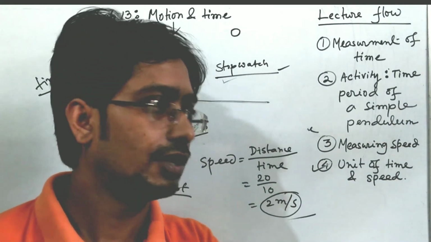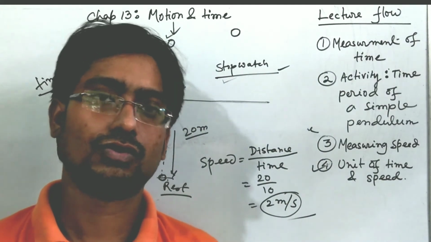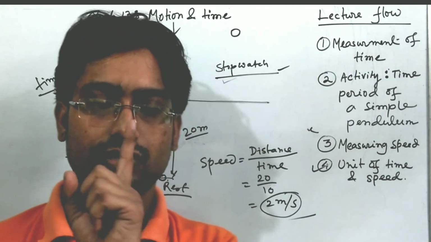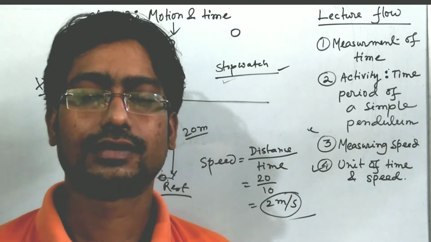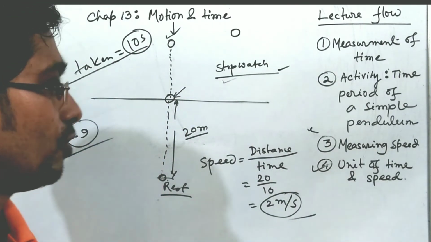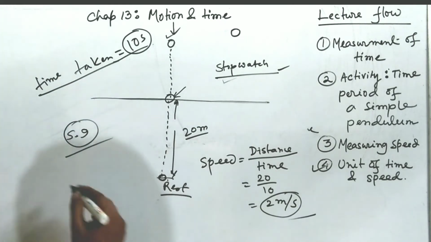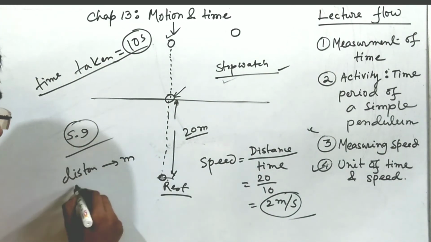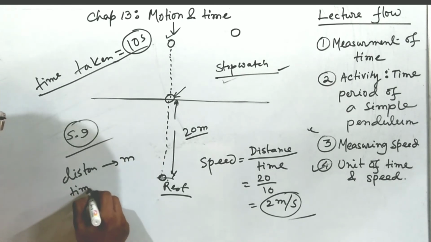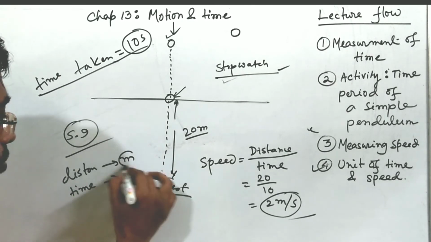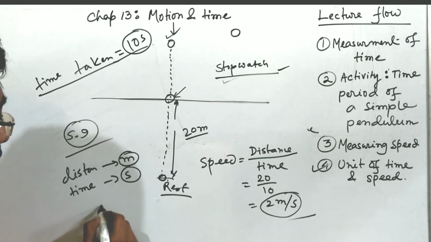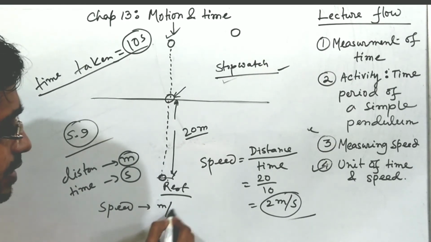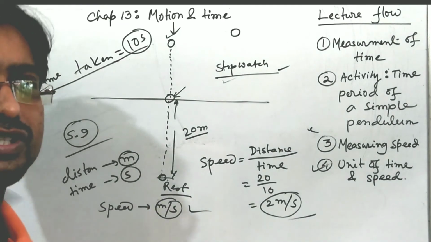So that's why all the countries in the whole world have decided that simple and single units will be used: for distance we will use meter, and for time we will use second. So in the SI system we will use speed's unit as meter per second, not kilometer per hour.